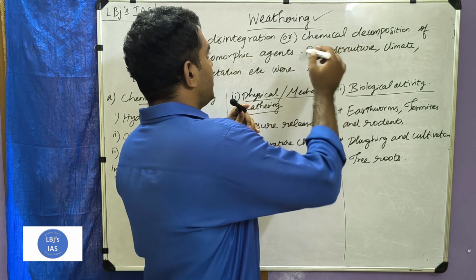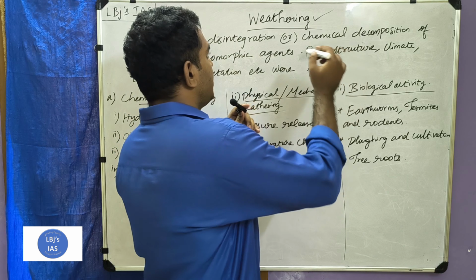So the factors that are responsible for the weathering process are rock structure. What is the structure of the rocks? How the rock was structured. Based upon that, its disintegration will happen. Then the climate of a region, the topography of the land, and what plants are present in a particular landform. So these are all considered factors that initiate the weathering processes.